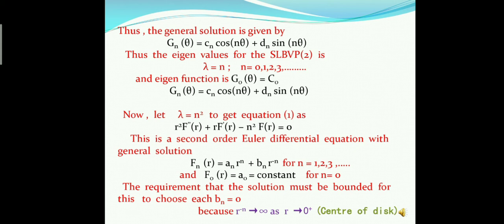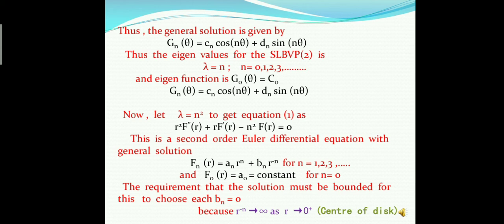Therefore, equation 1 becomes r² f''(r) + r f'(r) − n² f(r) = 0. This is a second order Euler differential equation with the general solution f_n(r) = a_n r^n + b_n r^(−n), and f_0(r) = a_0, which is a constant, for the value n = 0.